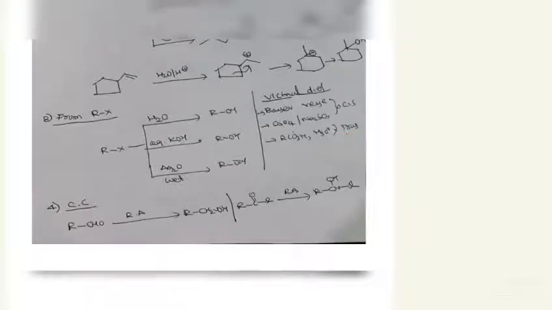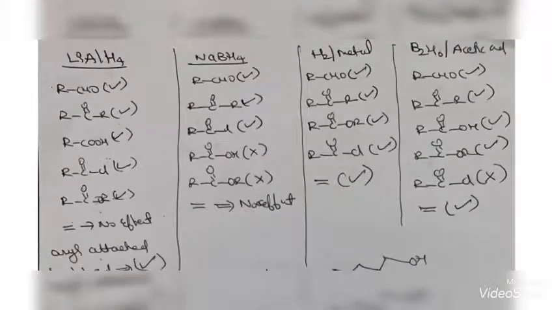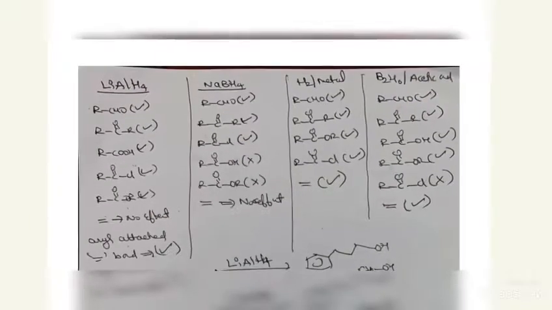From carbonyl compounds, we use a reducing agent. Aldehydes give primary alcohols, and ketones give secondary alcohols. We have different types of reagents. Lithium aluminum hydride reduces aldehydes, ketones, carboxylic acids, acid chlorides, and esters to the corresponding alcohols. Generally the double bond is not affected, except an aryl-attached double bond.